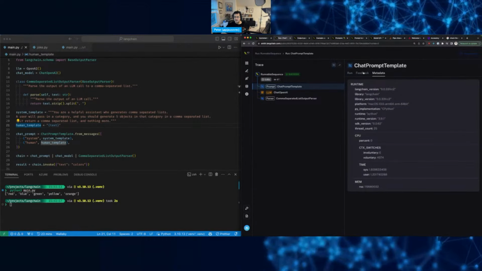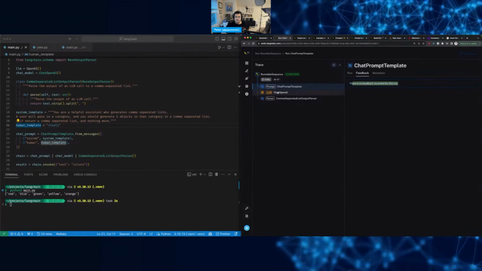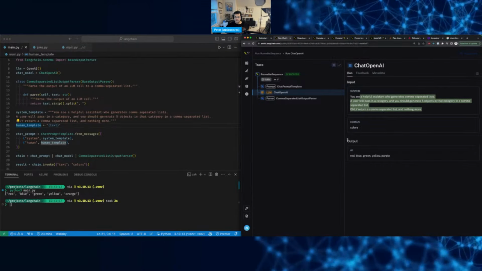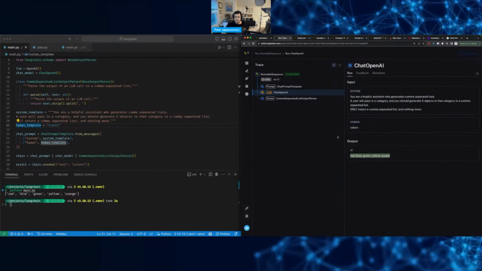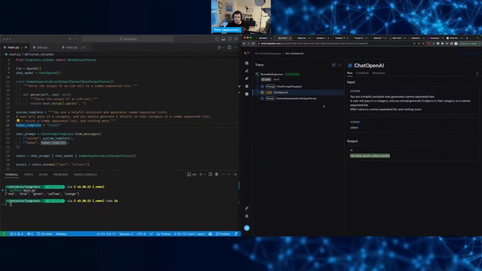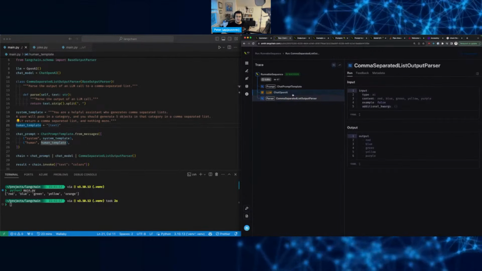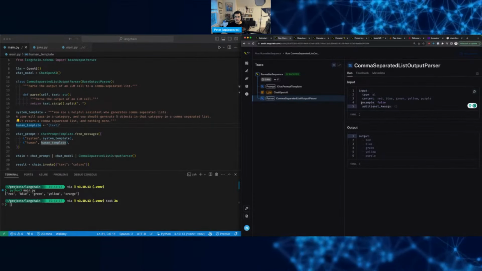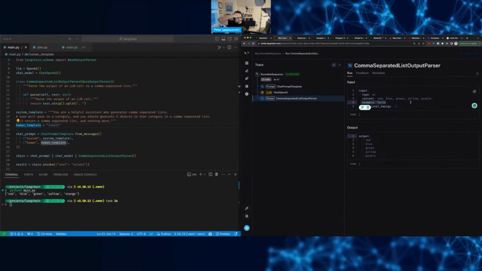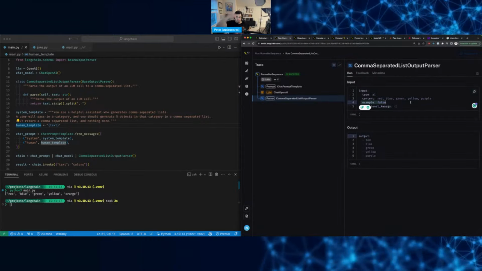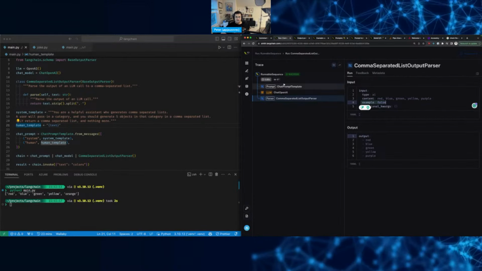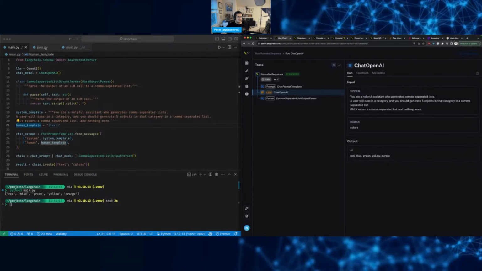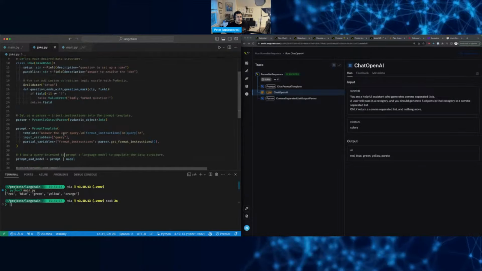Feedback, extra metadata. Okay, not sure what feedback is here. And then we ran that through the LLM. Yep. And we got back a comma separated list of colors. And then we ran that through a parser. So the input was the colors. Okay, so this is where those examples would come in. So we could add more examples, I guess, just like we did in the joke one, I'm assuming.